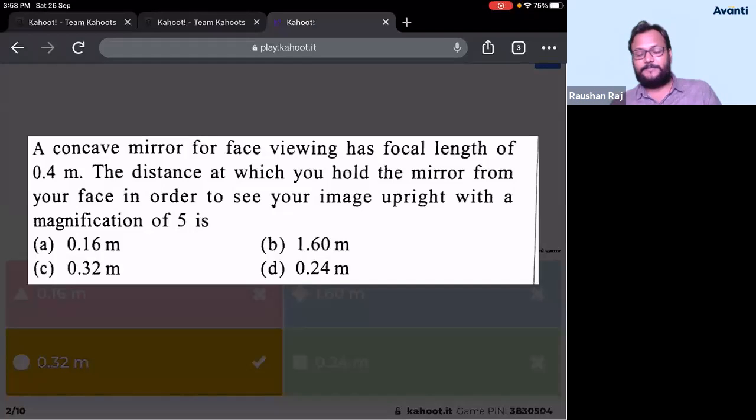So can I say magnification here we have to consider as +5. So consider m as +5. Put the value of m as +5. So m is equal to, you know the formula, f divided by f minus u. Put the value of f as minus 0.4 in numerator and denominator. The only unknown that you're having is u only. Small u, right? So you'll get u as minus 0.32. But in this question, they have asked what is the distance. So you have to just quote the distance, that is 0.32 meter.